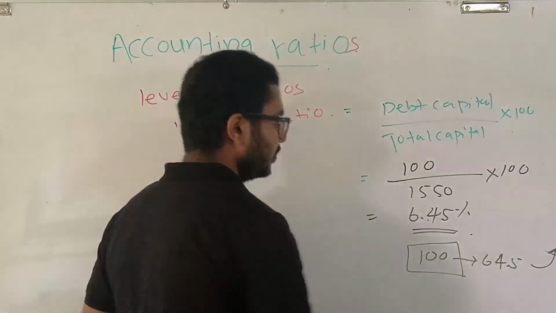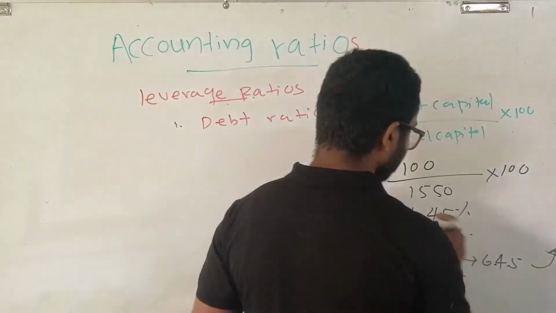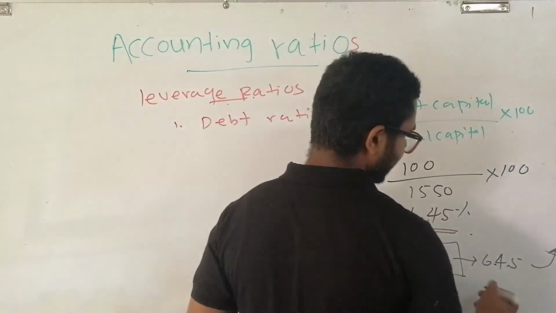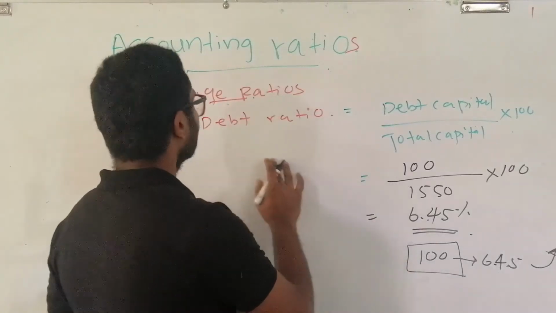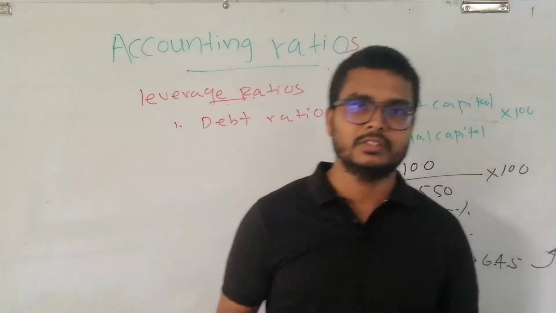This should be 6.45. I have mistakenly said to you that this should be 2.5 and it is wrong. You just make it as 6.45. Then we have completed the debt ratio. Then we can move on to the debt equity ratio.